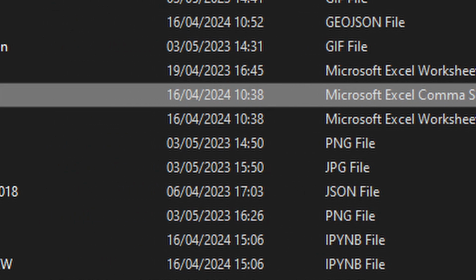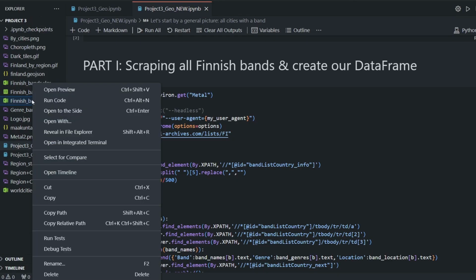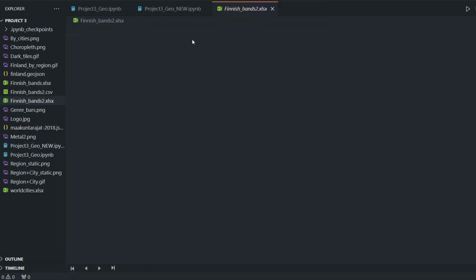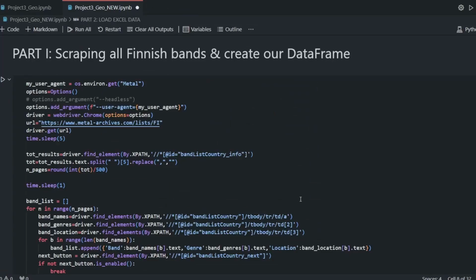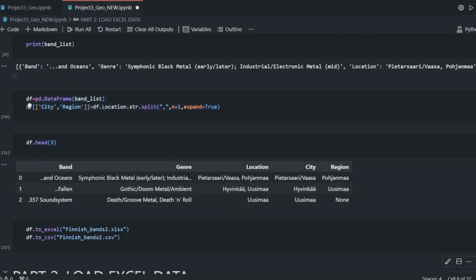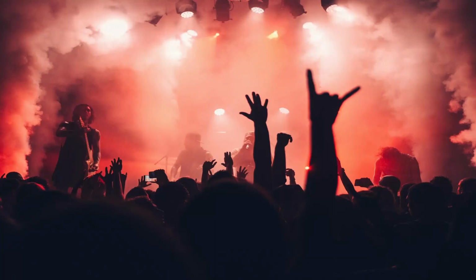But don't worry, because I've got two solutions. First of all, I created an Excel file that you can use as a starting point for this project. And the second one is, of course, my temporary access. In short, the first part is to show you how to use Selenium for retrieving data for any of your projects. And from part 2, you can follow me and the code with the data I've already downloaded for you. Anyway, regardless of which part you start from, get ready, because it's time to rock! Coding and headbanging.